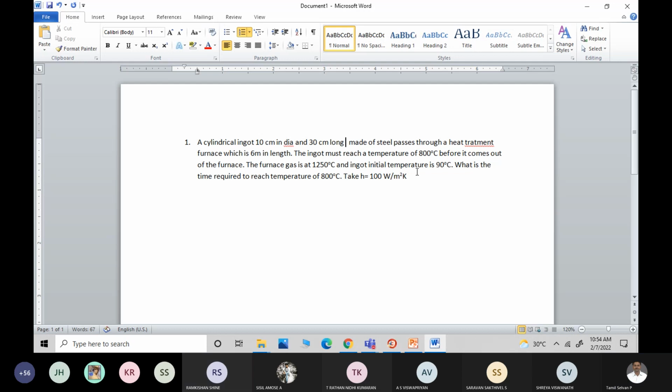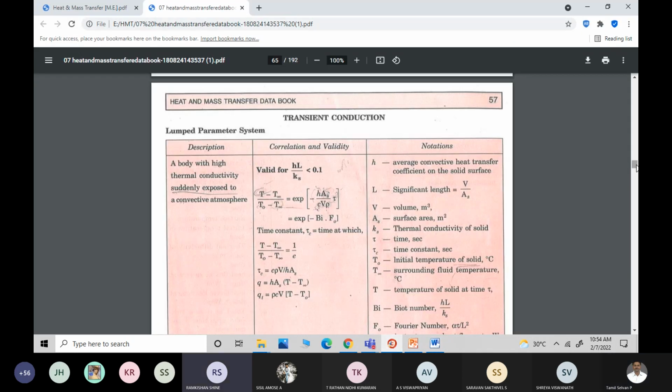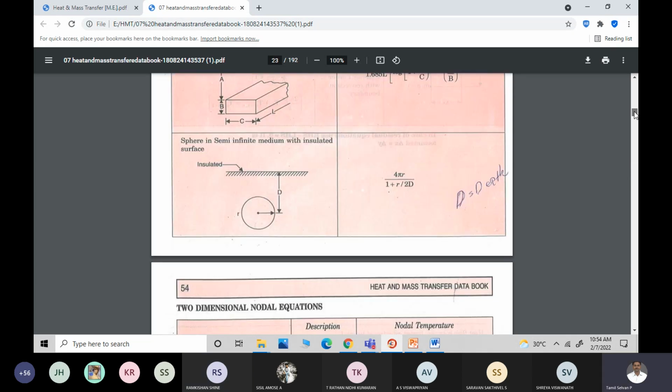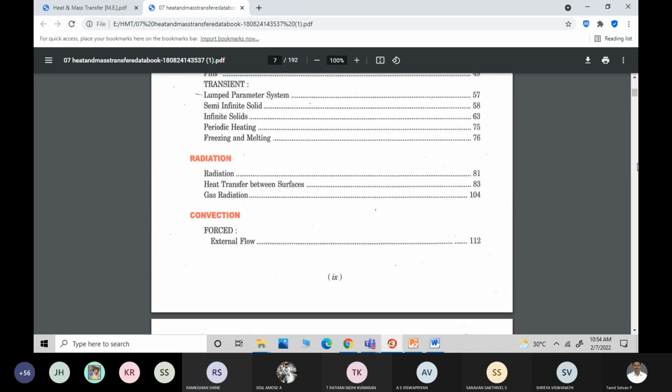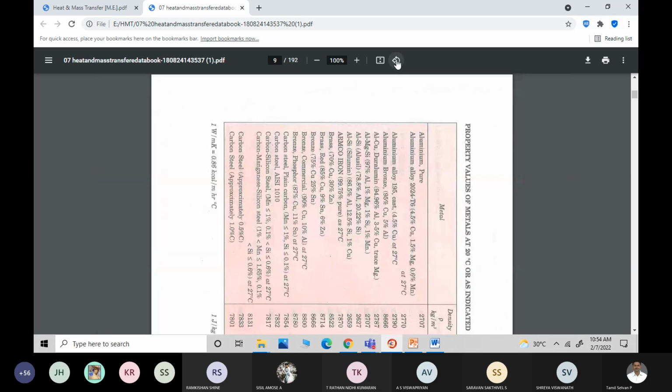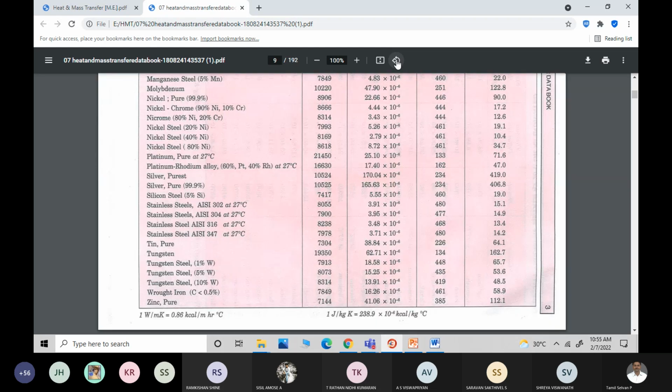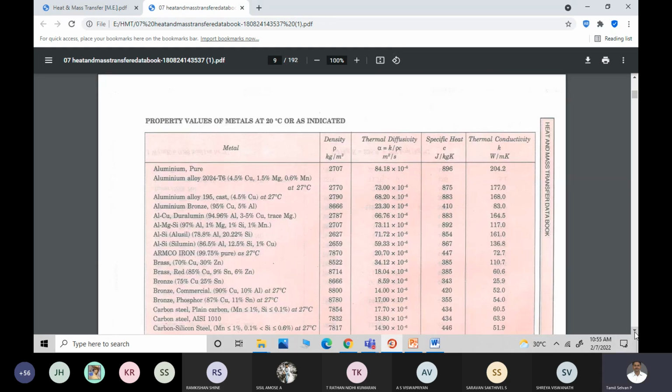Yes, sir. Okay. From where did you get the steel values? Data book, sir. Which page number? Sorry, 1 second, sir. Steel here.